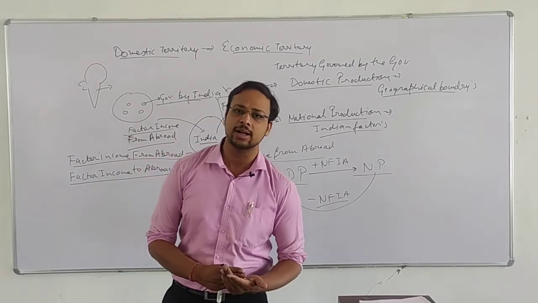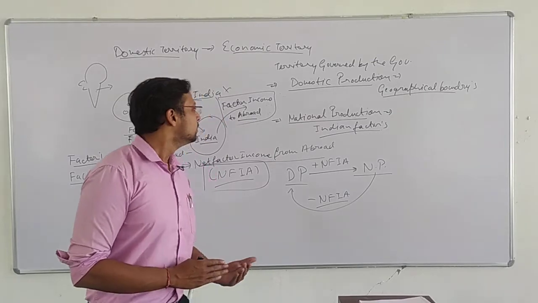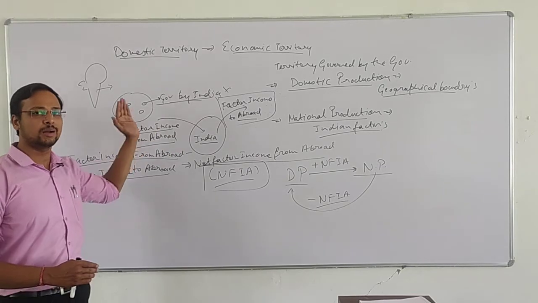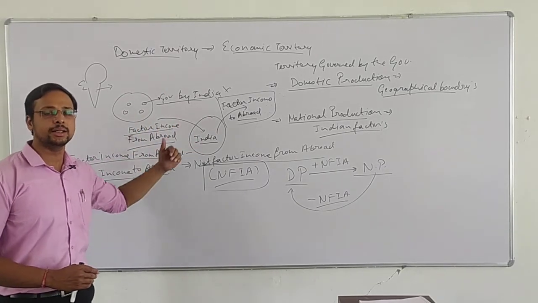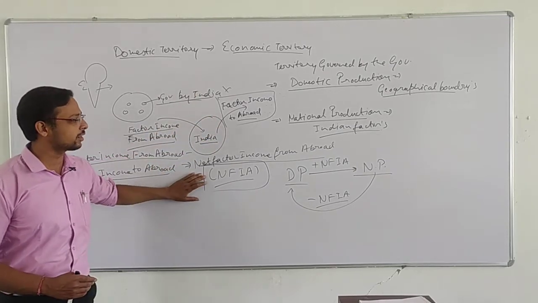It is irrespective of where they are situated, they should be Indian factors. Okay. So the factor income earned from abroad, by the factors settled abroad and sending their income to India, and the factors settled in India and sending their income to foreign soil, when we take their net, we get the net factor income from abroad.